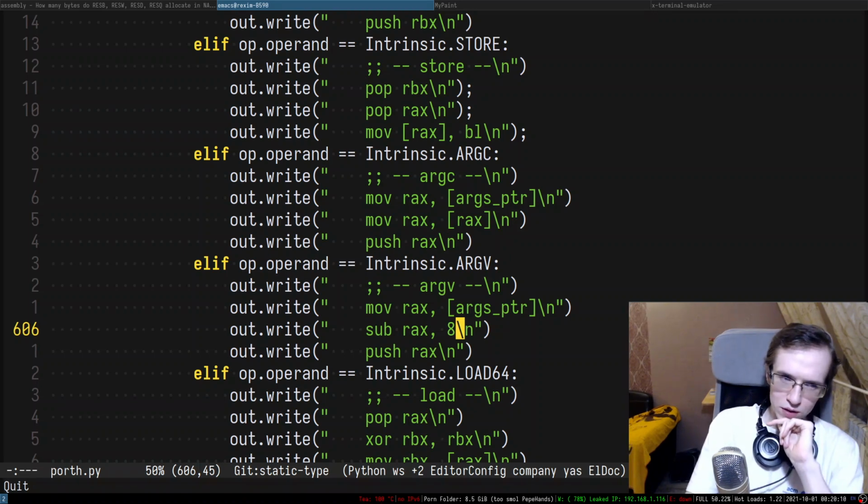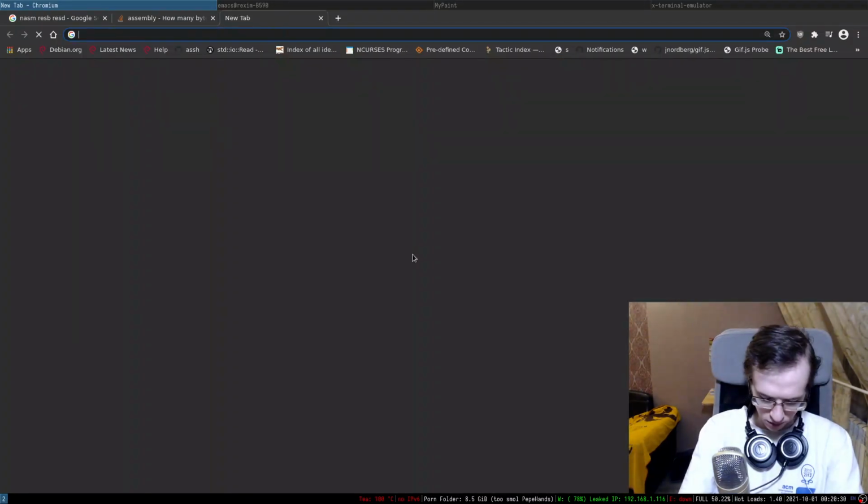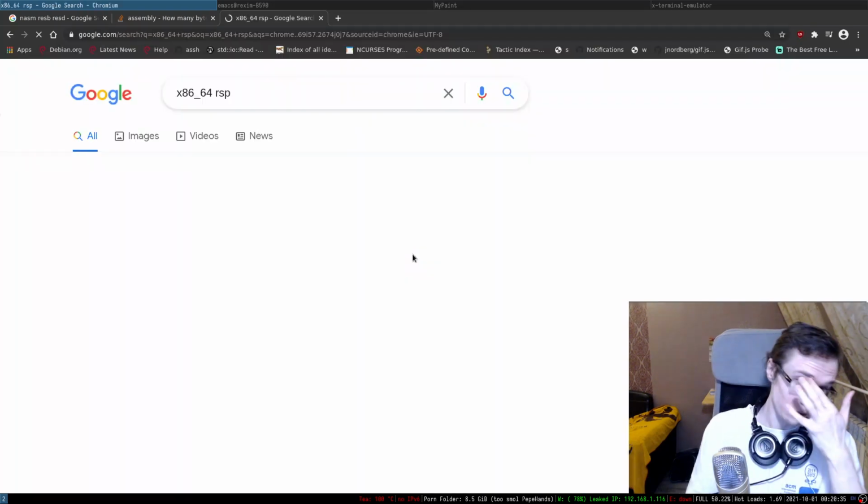It could be an interesting point. Maybe at the end there you have like a 0. So RSP might be actually pointing to the value before. So I need to know where exactly RSP is pointing. Let me see. x86-64. Where is RSP pointing?